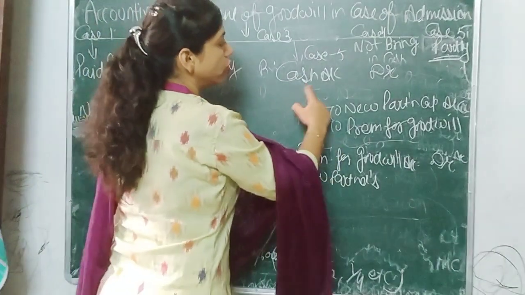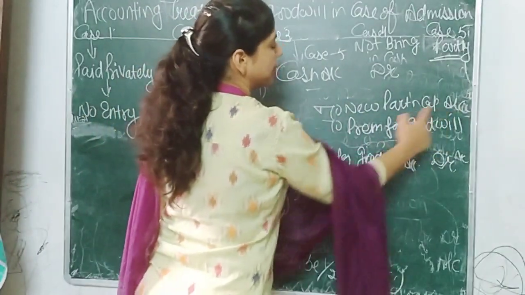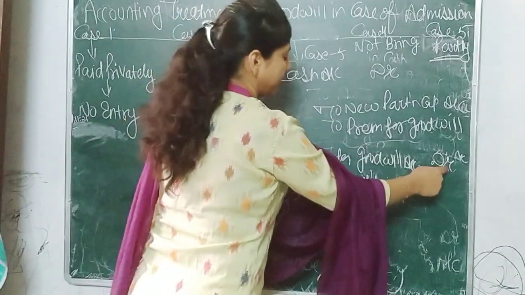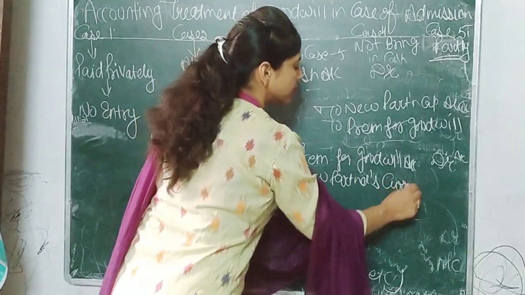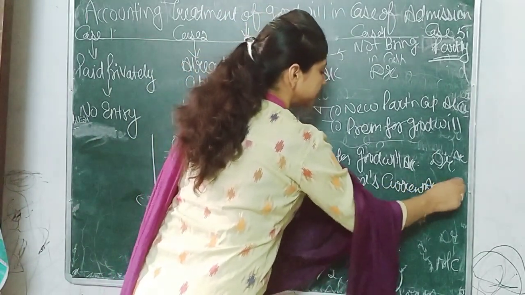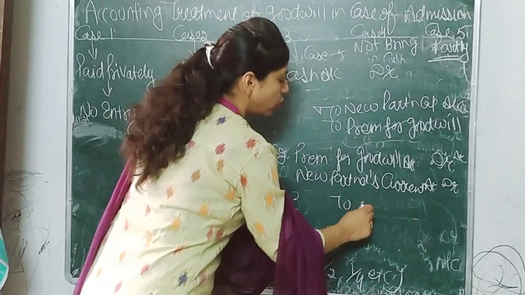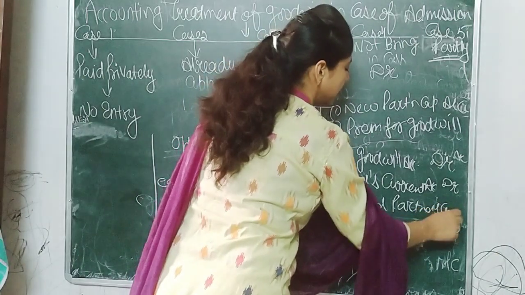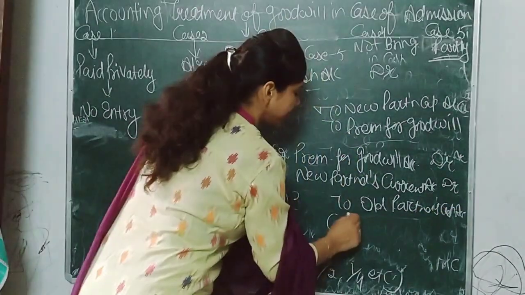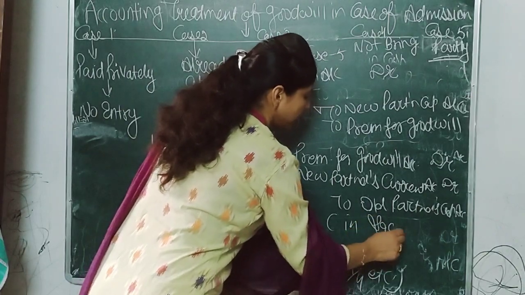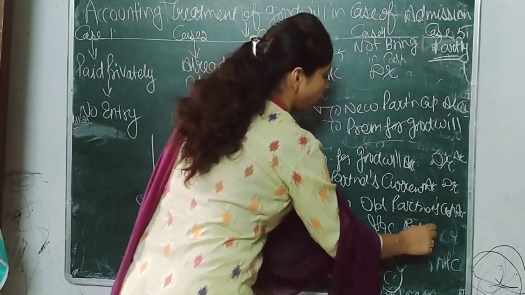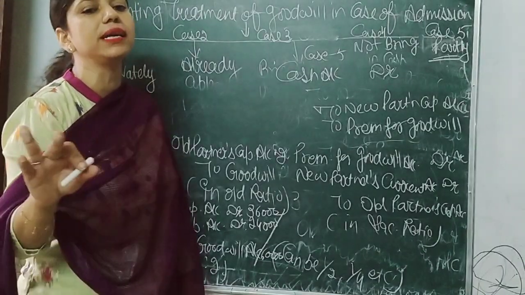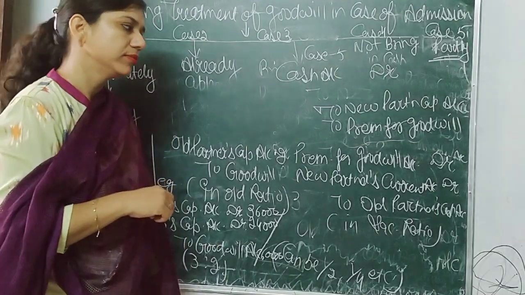Keep in mind that goodwill should always be distributed in sacrificing ratio and all remaining things in old ratio. I hope it is clear.